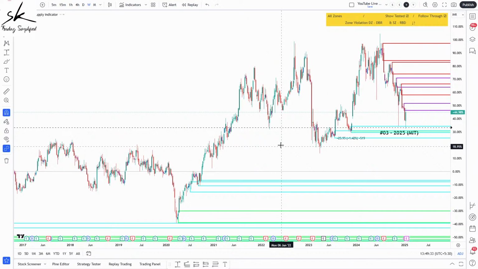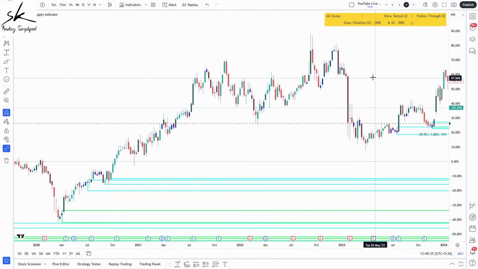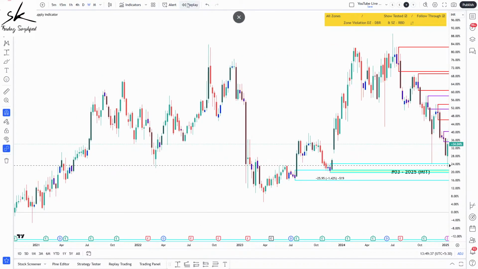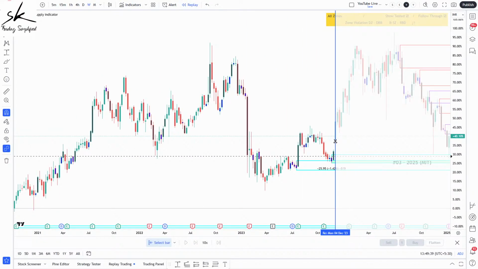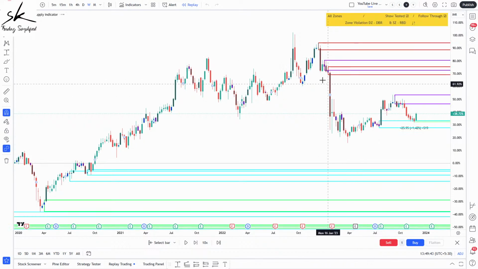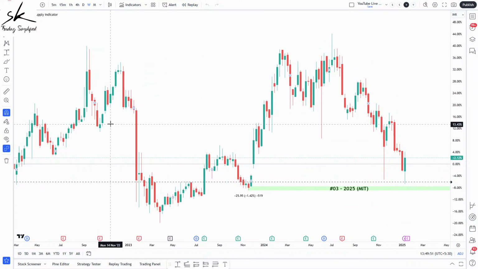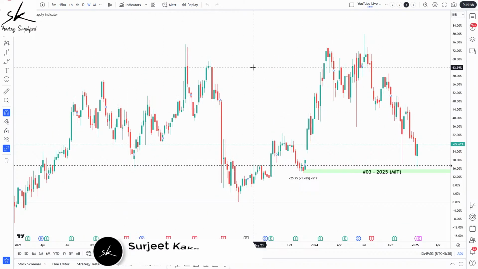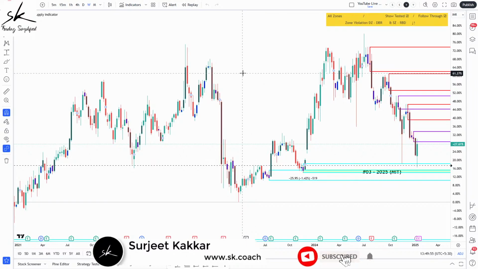If I go to the weekly time frame, and you can see if I do a replay from here, because this is where the zone was formed, you'll probably be having some supply areas. Can you see you have one supply area, you have a supply area. So when the prices started moving up, we definitely violated these areas of supply. So going with the aggressive approach, which is where I need a violation of an opposing zone, we definitely have that. So it qualifies based on the aggressive approach.